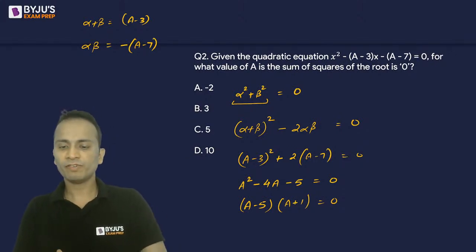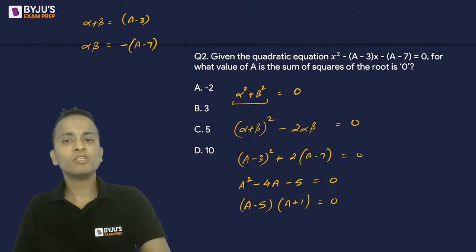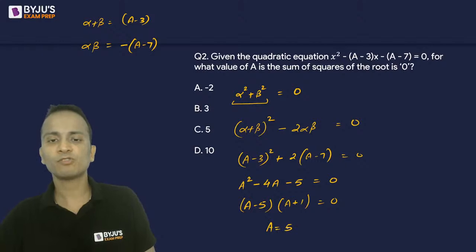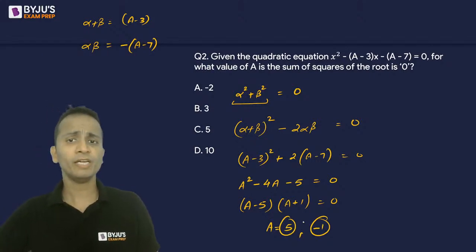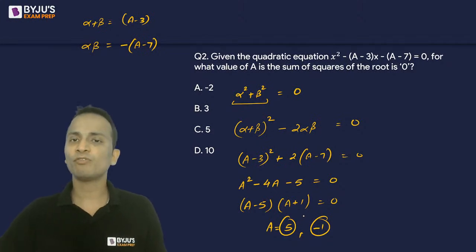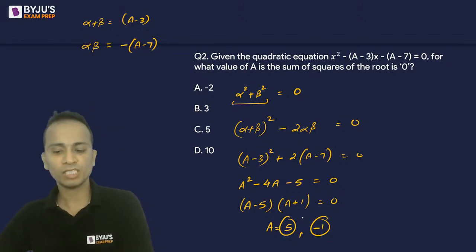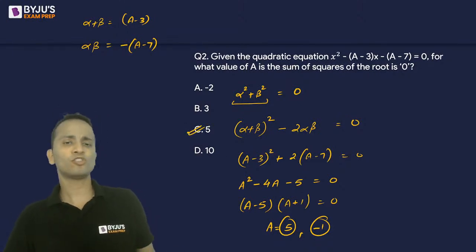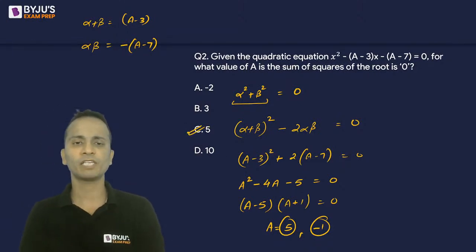Now a minus 5 into a plus 1 is equal to 0. So we can get two values of a, either plus 5 or minus 1. So these are the two values of a. Now the question is, for what value of a is the sum of the squares of the roots equal to 0. So the value of a is 5. The second value is not given in the options, so we'll not even consider that.